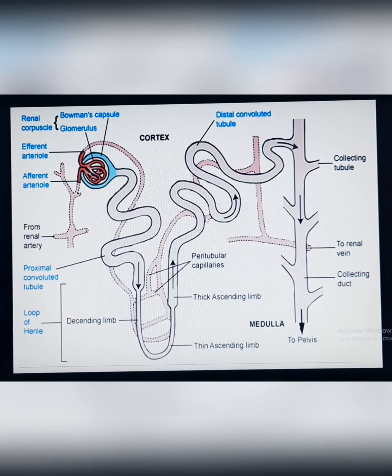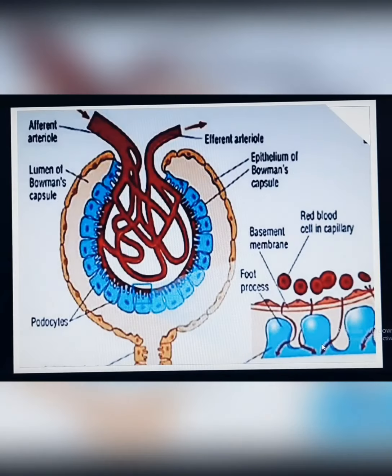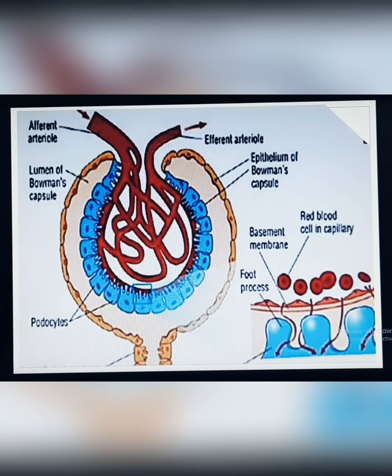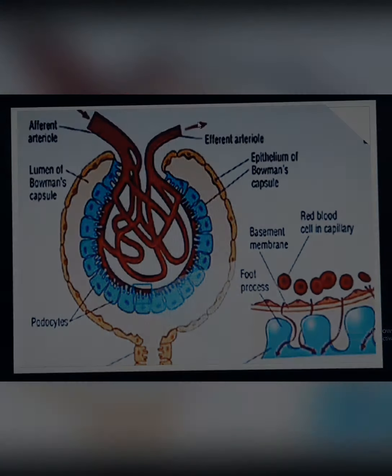After that, it produces the distal convoluted tubule, and it enters the collecting duct, which enters the renal pelvis. We already said that Bowman's capsule has 2 layers of epithelial tissue. So these are the 2 layers of epithelial tissue, and there is some space which is called the lumen of Bowman's capsule, and this is the afferent arteriole and this is the efferent arteriole.